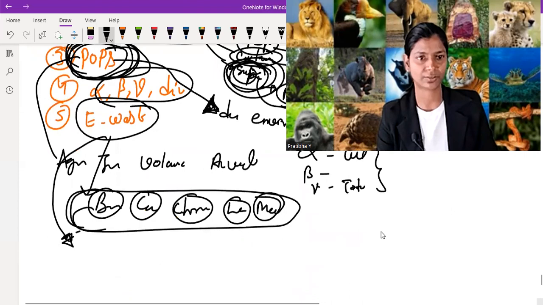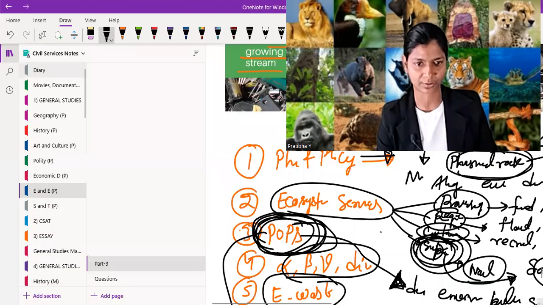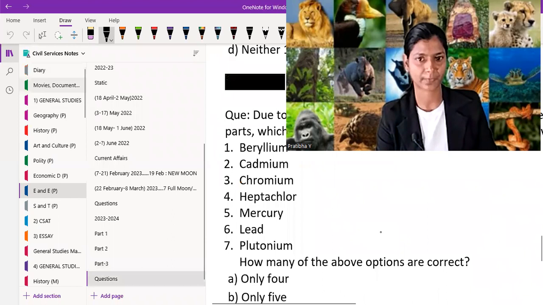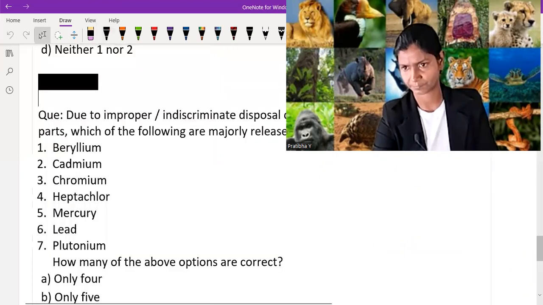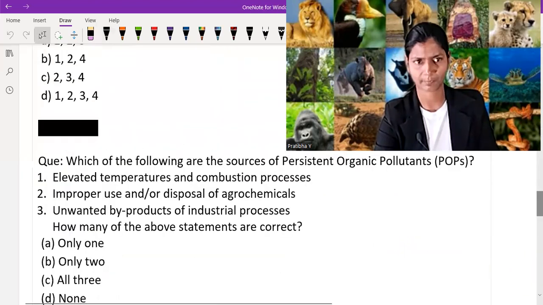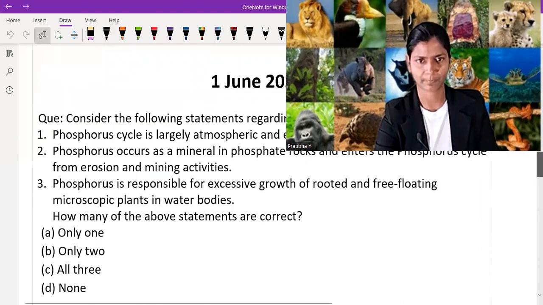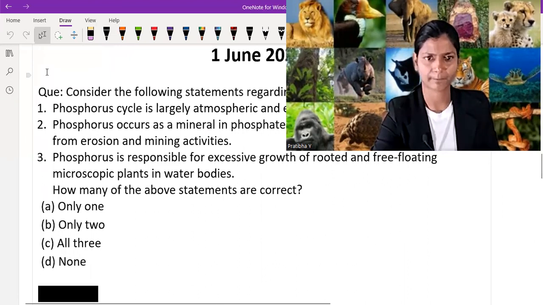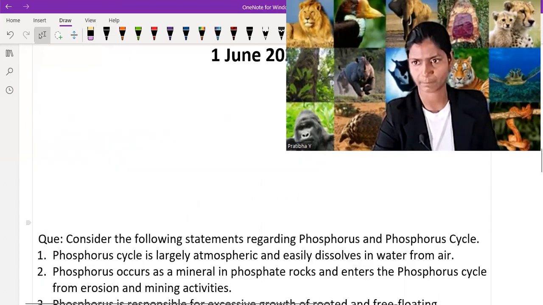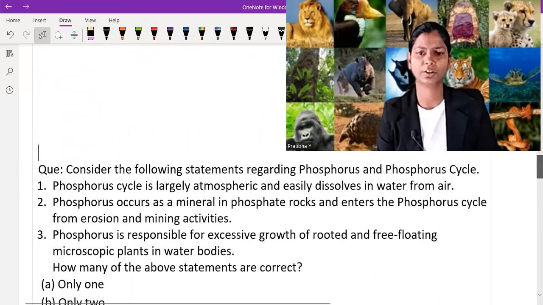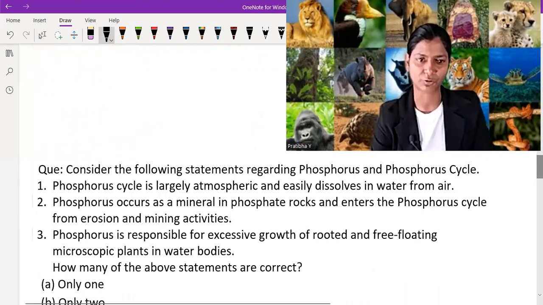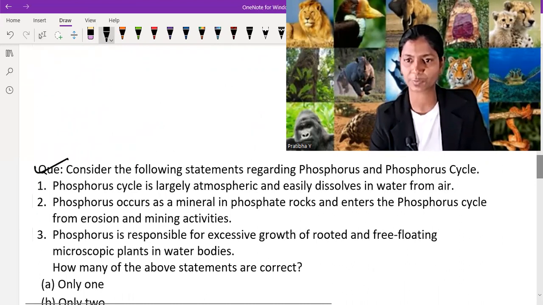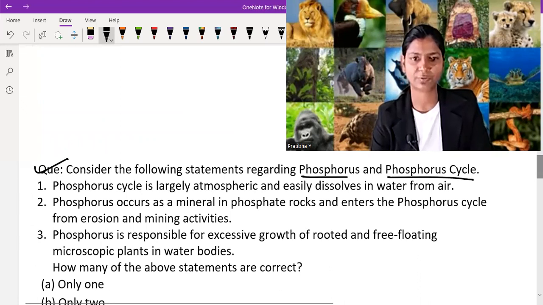So now let's move on. Now we are going to solve 5 questions based on these 5 topics. First one is: consider the following statements regarding phosphorus and phosphorus cycle. First one is: phosphorus cycle is largely atmospheric and easily dissolved in water and air.